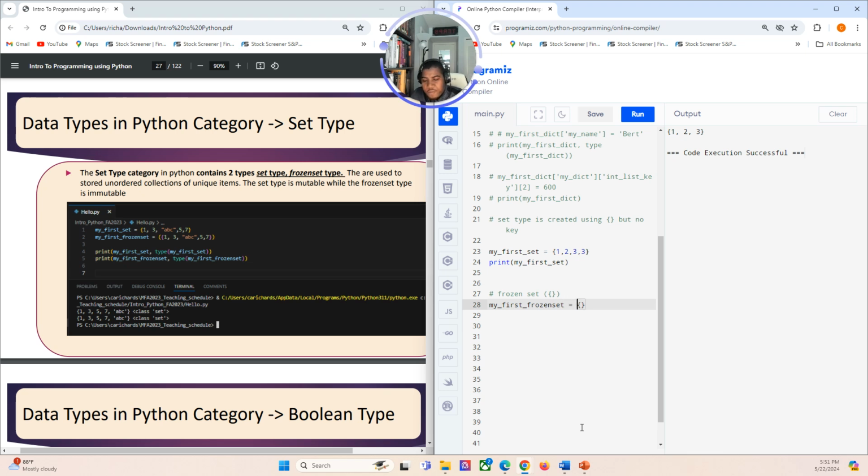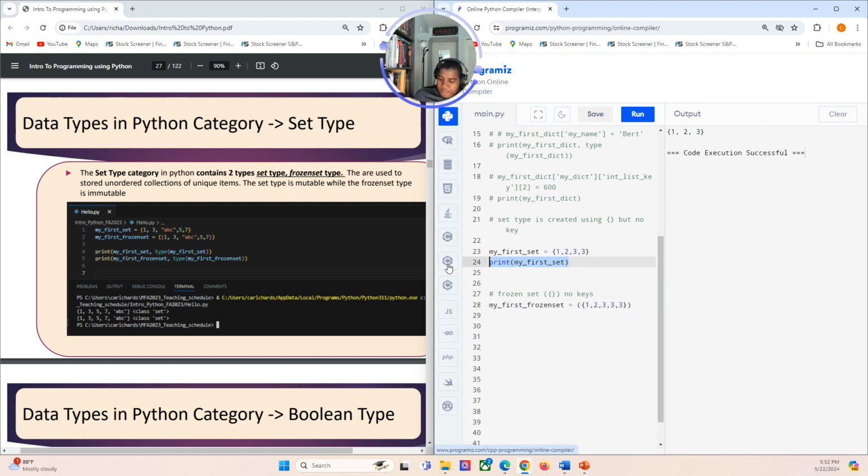First you need the curve brackets and then the curly brace. Okay, then you could add values. Just remember, no keys, right? These are actual values, no keys. So let's do 1, 2. Let's repeat 3 times.